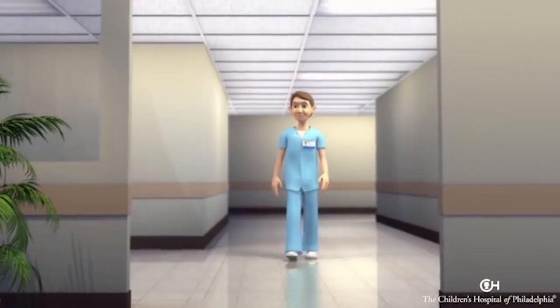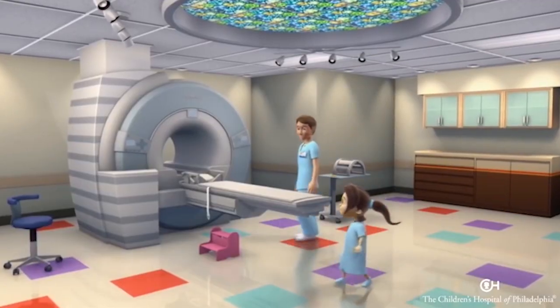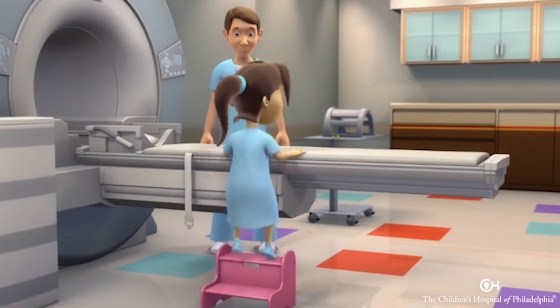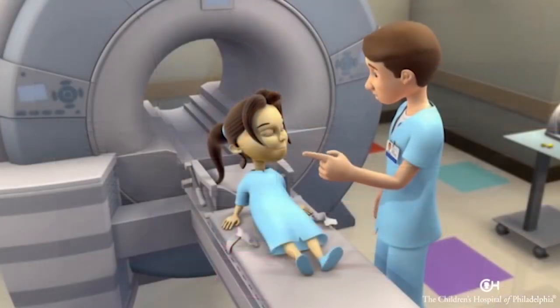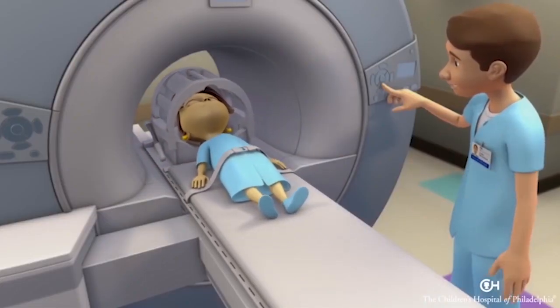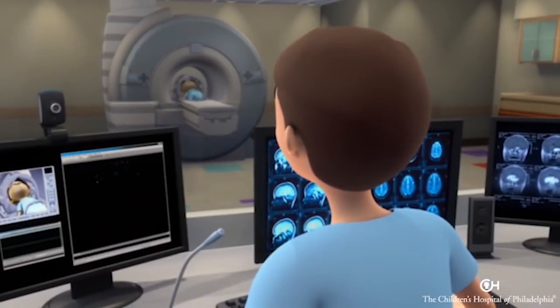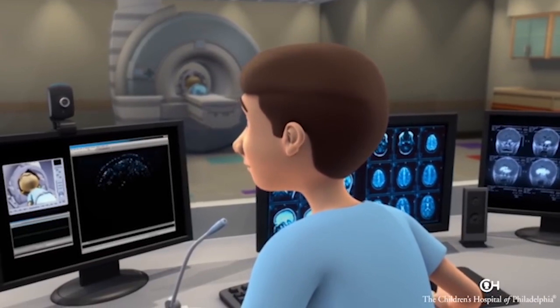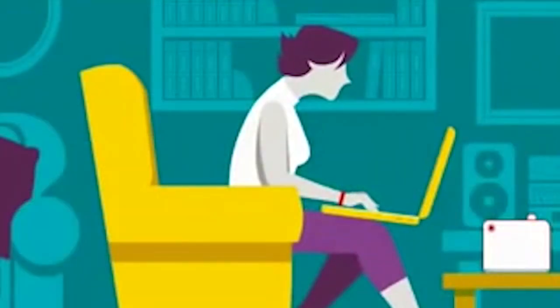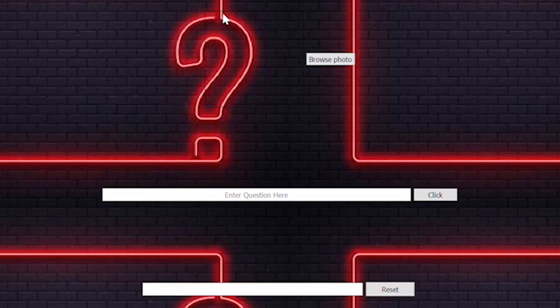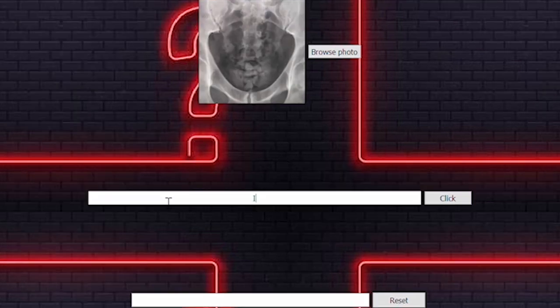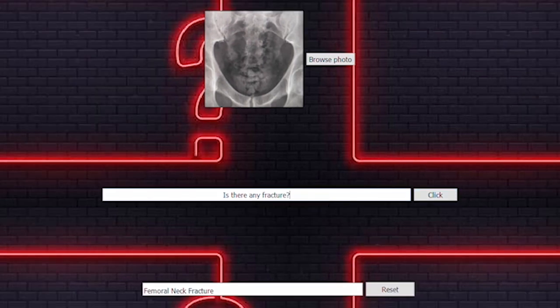In medical imaging systems like X-ray, computed tomography scan, and magnetic resonance imaging, VQA has applications like providing a second opinion to radiologists about their analysis of the image. It can also be used by patients or their guardians at home or work for getting basic information about the image without consulting a doctor. The image is given as input and the question is, is there any fracture? And the model gives the answer, femoral neck fracture.